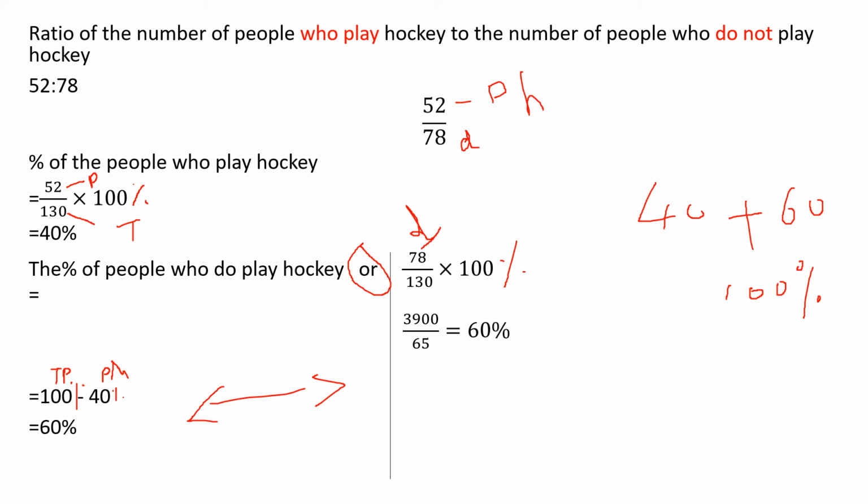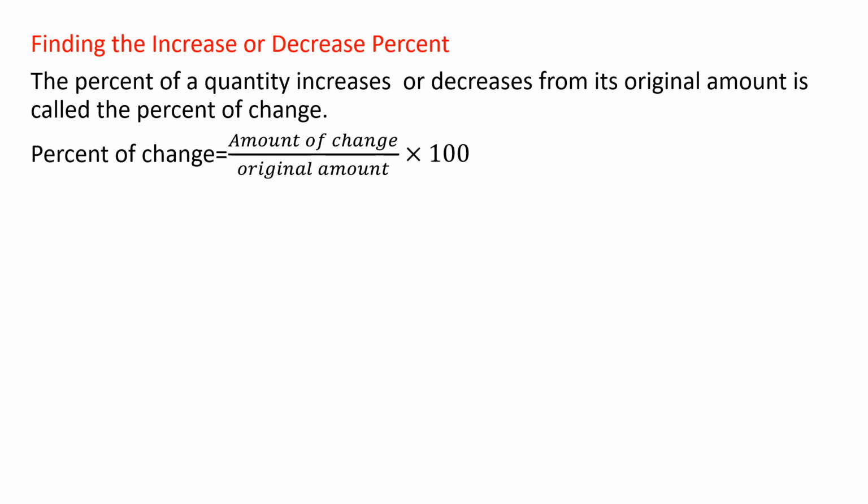Okay, children. And next one, here are some formulas. Please go through the formulas. Based on these formulas, next class we'll be doing the problems. Find the increase or decrease percentage. The formulas for finding the increase or decrease percentage you are going to learn today. The percentage of a quantity that increases or decreases from its original amount is called percentage of change.